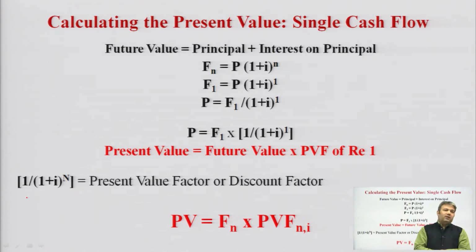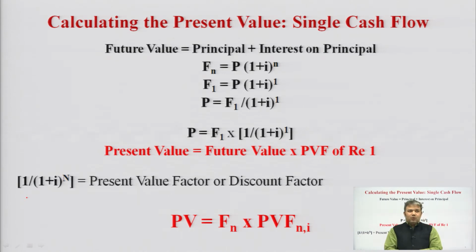Calculating the present value of the single cash flow. We will start with the future value and then we will come to the present value. Future value is equal to principal plus interest on the principal, as we had taken an example in the previous chapter that I have rupees 100, the rate of interest is 10%, after 1 year what would be my deposit value. That was the present value of the principal, rupees 100, interest on principal i is equal to 10%, that is rupees 10. Then 100 is the principal, 10 is the interest amount after 1 year, and after 1 year the value of my rupees 100 investment would be rupees 110.